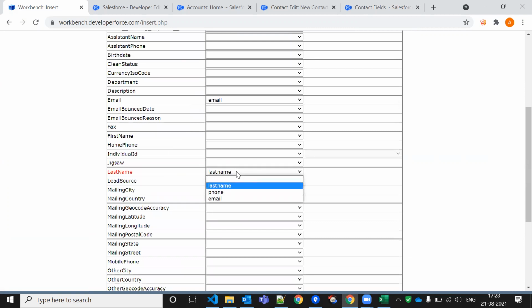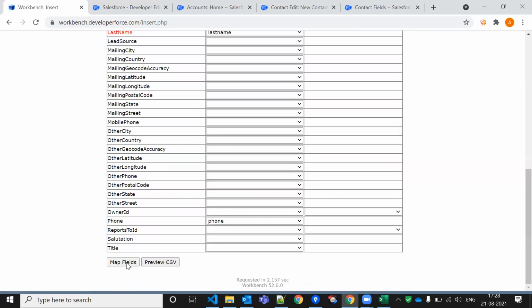So if I want the last name not to be there, it should be phone only. If I do phone only, the mapping is perfect now, because the name is very accurate. If you add a mismatched name, let's say this is the email but you are saying my name, and you want to map email with my name, you can click on this drop down and map it again.